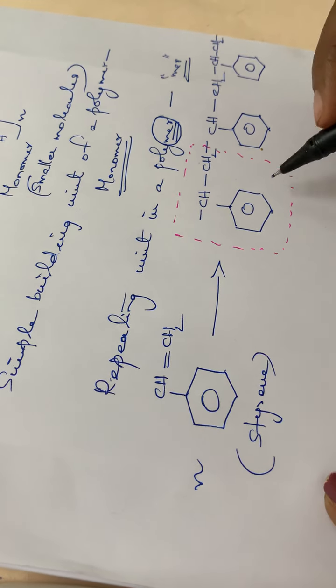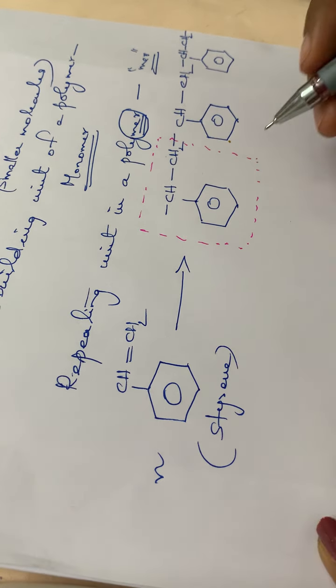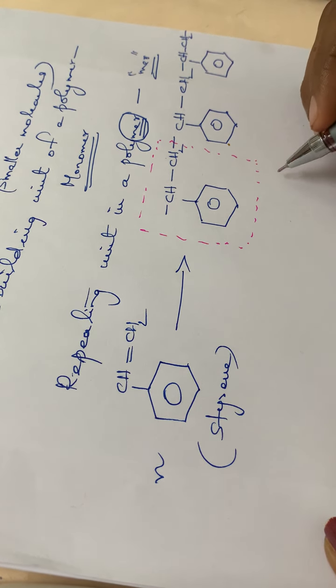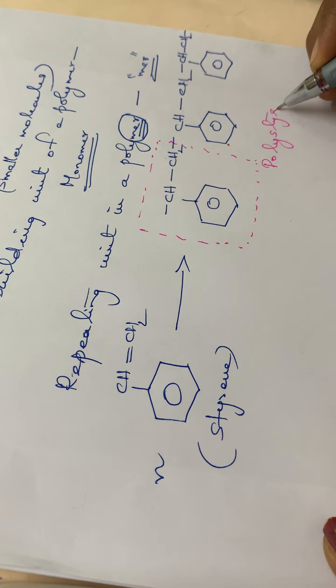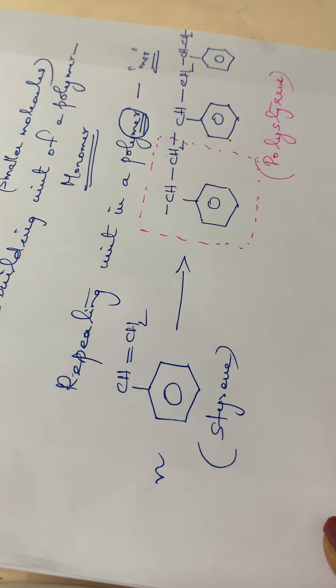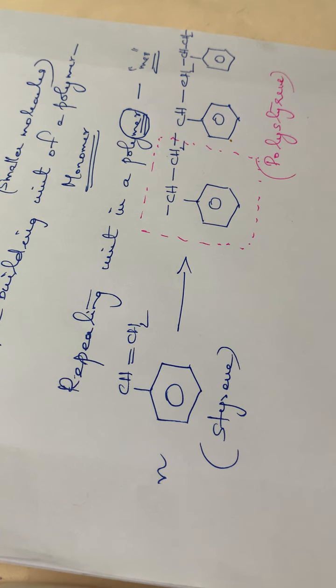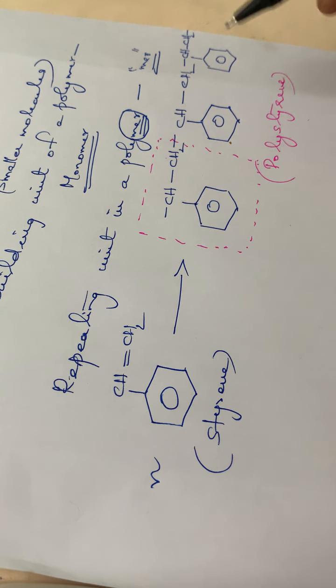So this is the repeating part, or the monomer, and this particular macro compound, the polymer, is called polystyrene. Since styrene is polymerized, the compound is polystyrene. So this is another example for a polymer. You can write these two examples if asked.